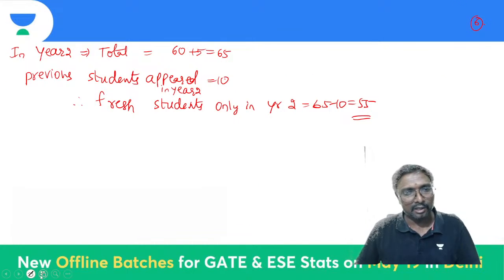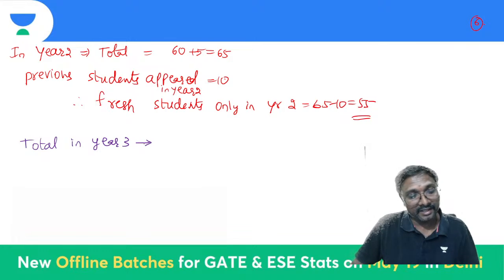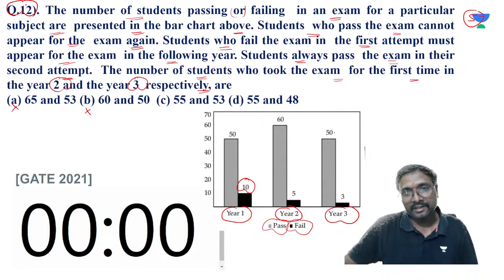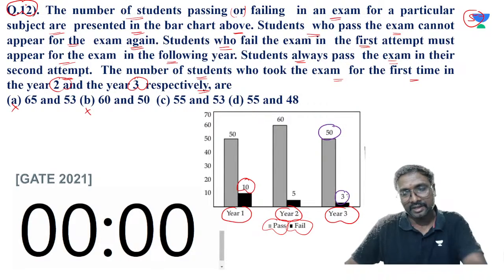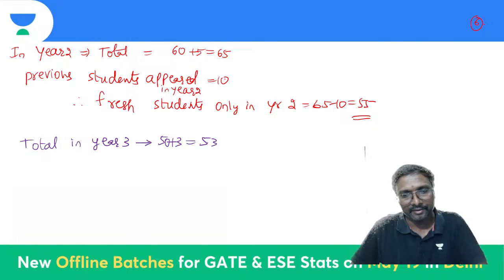In year 3 also we are asked to identify, right? So now tell me total students in year 3. Total in this year 3 will be equal to how much? This is 50 students and 3 students, right? 50 plus 3. So total how much it comes to be? That is your 53, right?